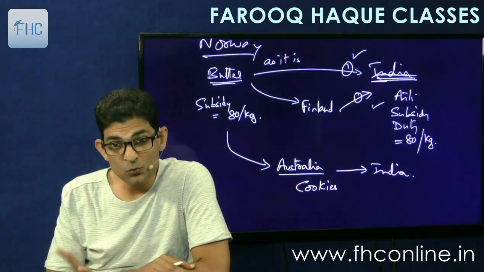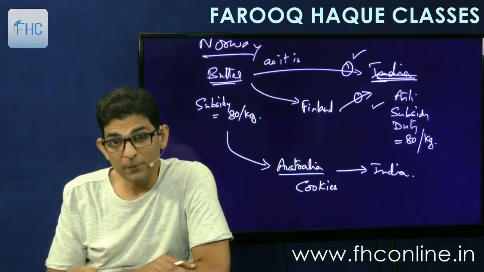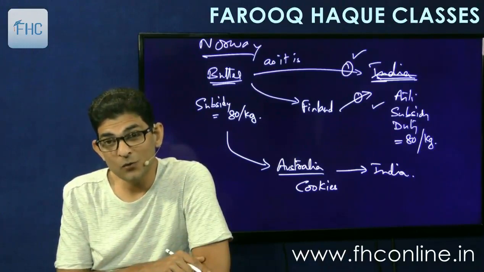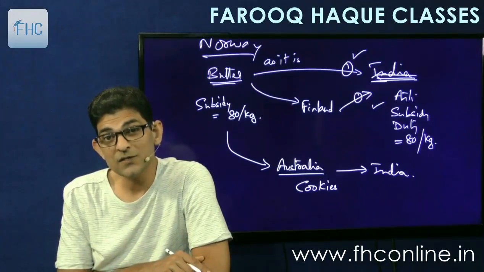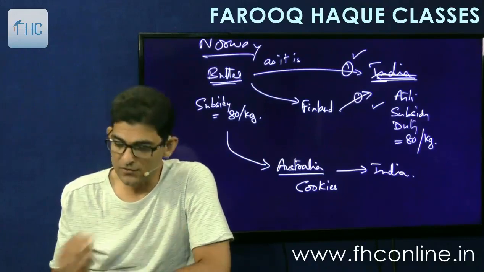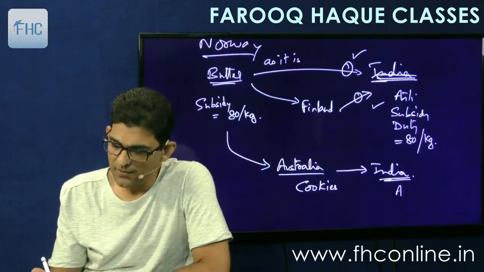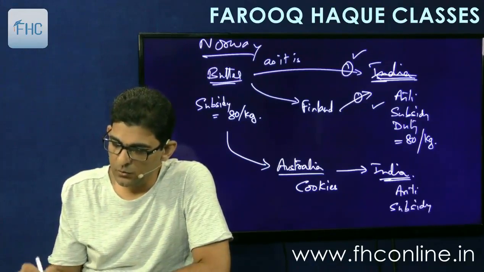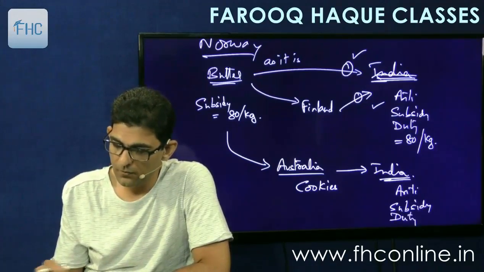Is there any subsidy on cookies? No. Subsidy was on butter, and that too in a different country. So can the Indian government charge anti-subsidy duty here? Answer is yes, it can still charge. So the Indian government can again charge anti-subsidy duty, okay.